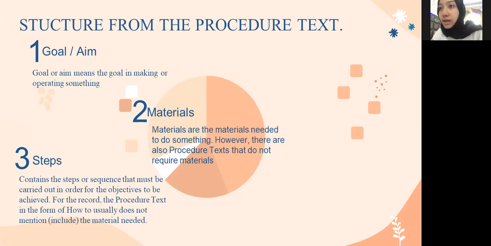Contain the steps or sequence that must be carried out in order for the objective to be achieved. For the record, the procedure text in the form of how to usually does mention and include the materials needed.